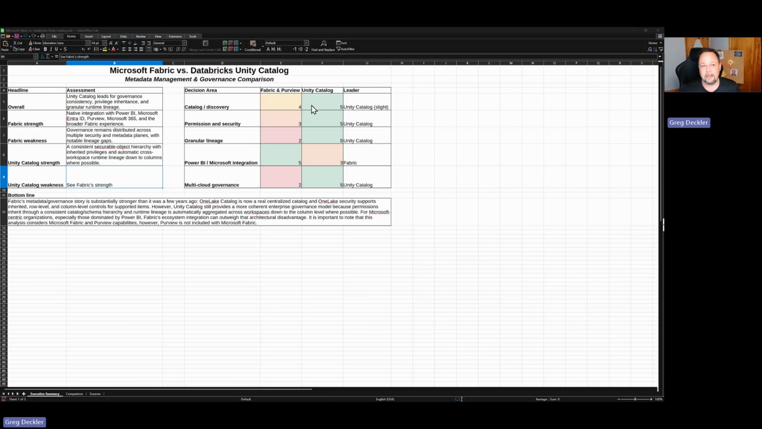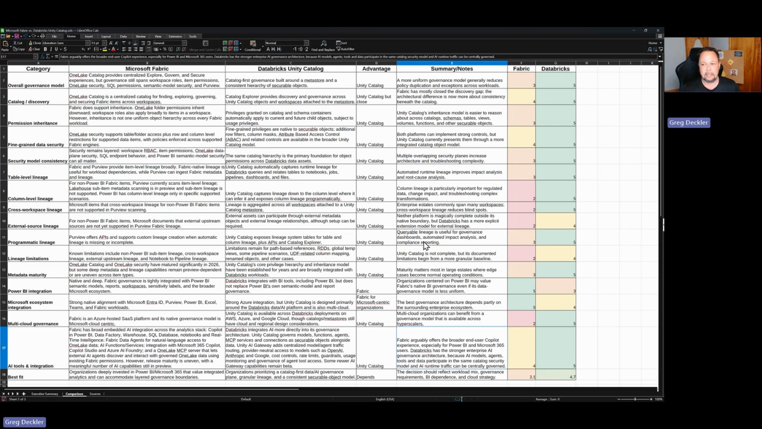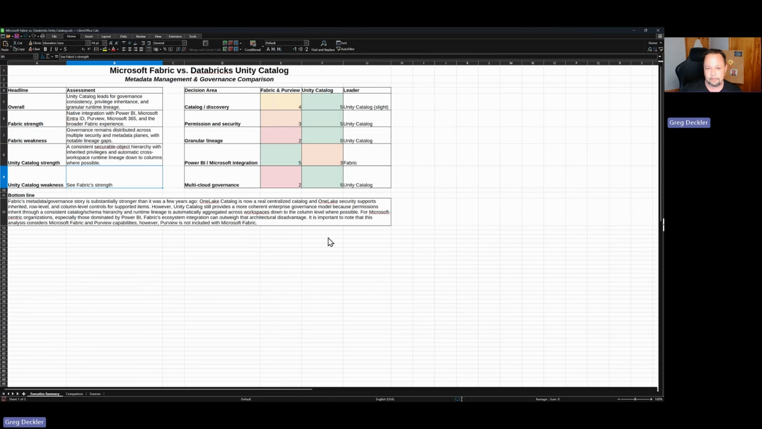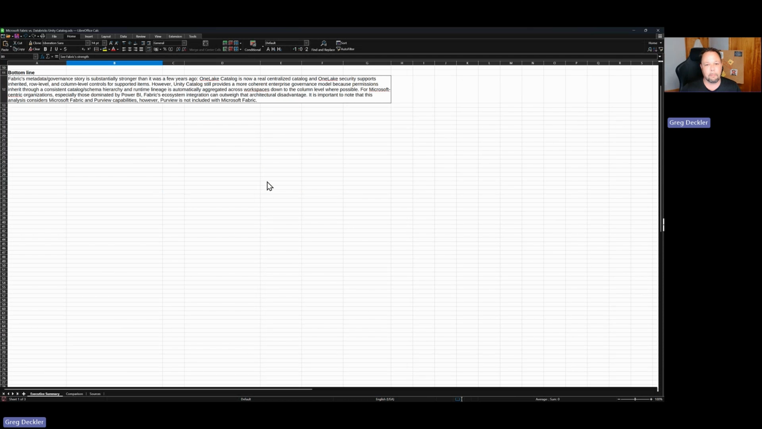My name is Greg Deckler, and today we are talking about Microsoft Fabric versus Databricks Unity Catalog. So this is basically the metadata management and governance comparison between the two products, right? I've got my executive summary, my detailed comparison, and my sources. These are the primary sources I used when I was compiling this. I don't know where you want me to start, but I'll start with the bottom line, the TLDR, or TLDV for YouTube.